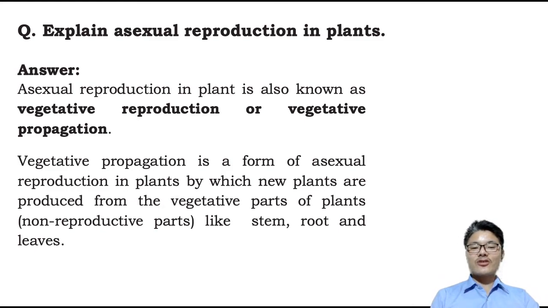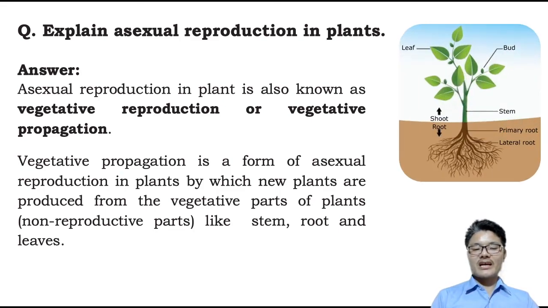In the case of asexual or vegetative propagation or vegetative reproduction, plants use different body parts like stem, roots, and leaves.